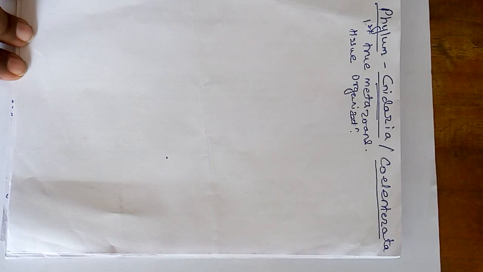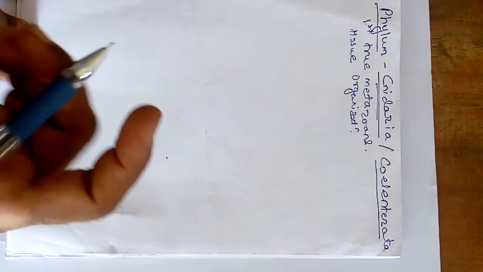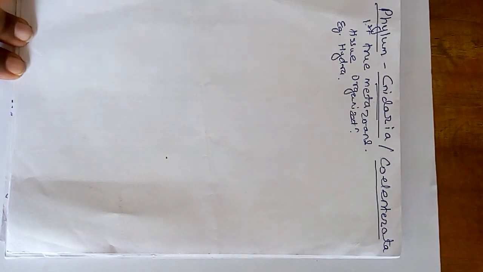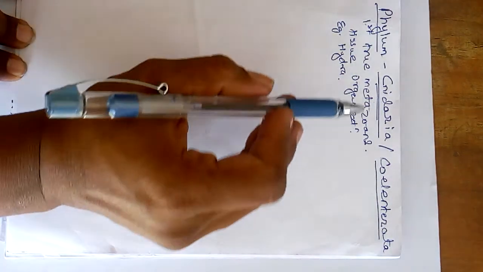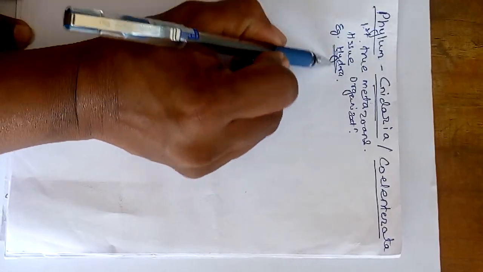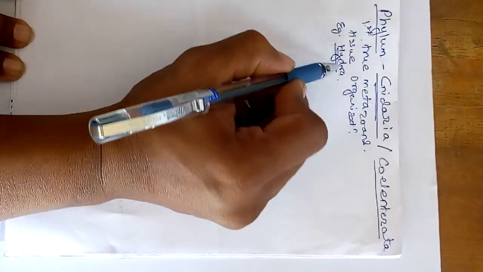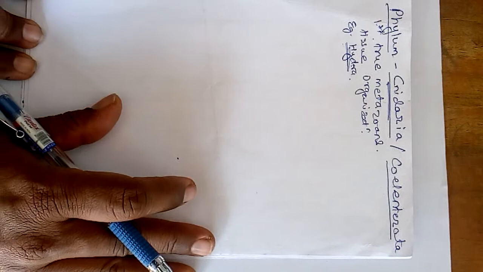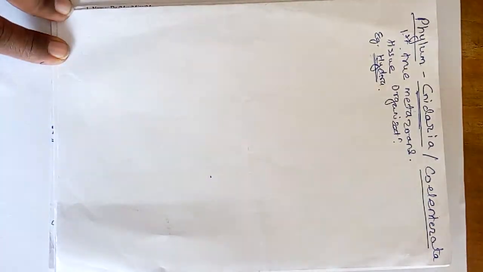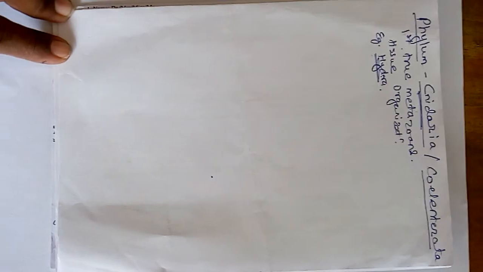Actually, these coelenterates include animals like hydra. Hydra is well known to you, so hydra is an example of a coelenterate. Try to remember the characters of that particular phylum depending on the example. Try to remember the combination of phylum and its example, and accordingly you will be able to learn and remember the characters very easily.